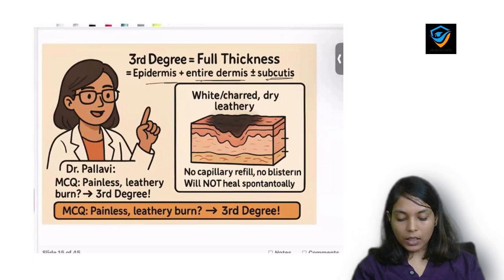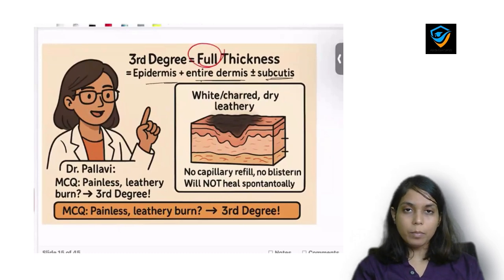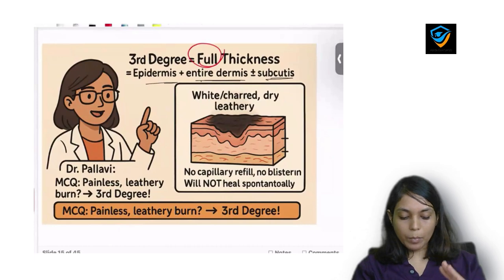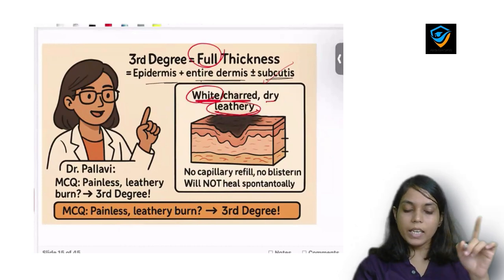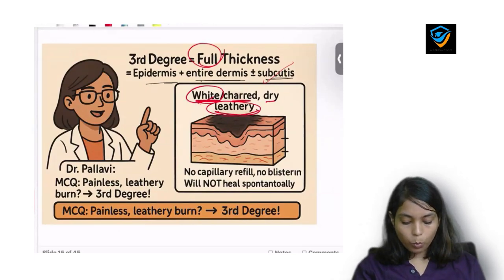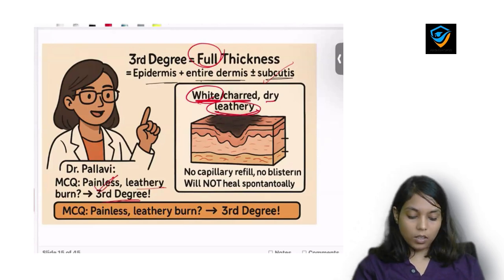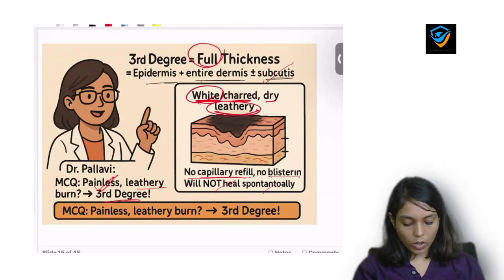Now third degree, as we already discussed, it is full thickness. Why? Because it involves all the layers like epidermis, entire papillary and reticular dermis, and subcutis. It will be white, it will be charred, dry and leathery. Pale was second degree deep and white will be third degree burn. So MCQ point, it will be painless, leathery and there will be no capillary refill. No blisters and will not heal spontaneously. Every third degree burn will require graft.